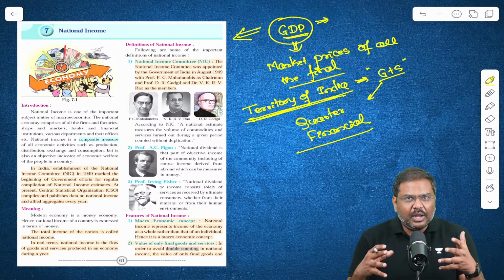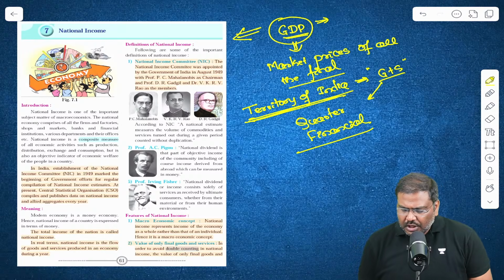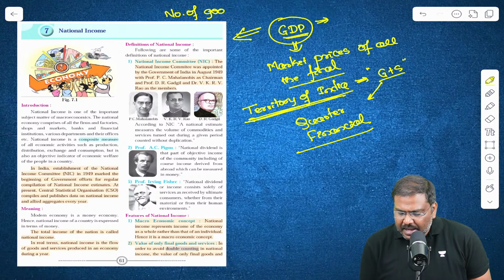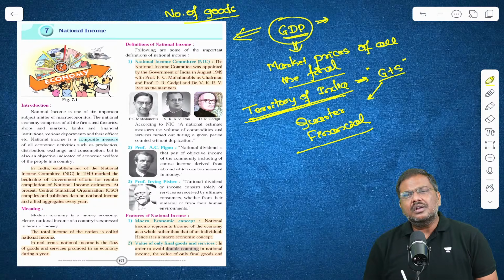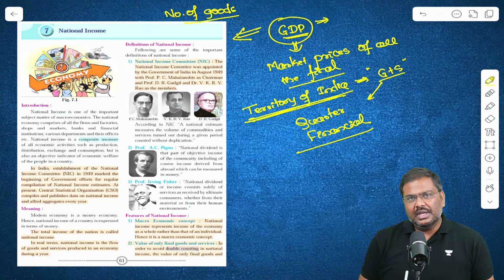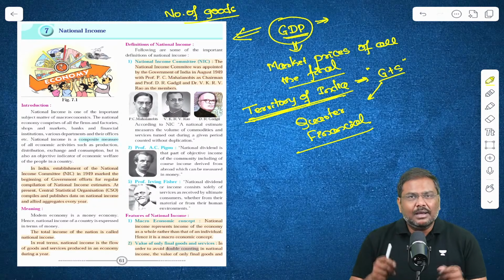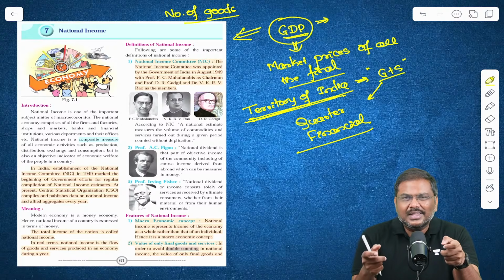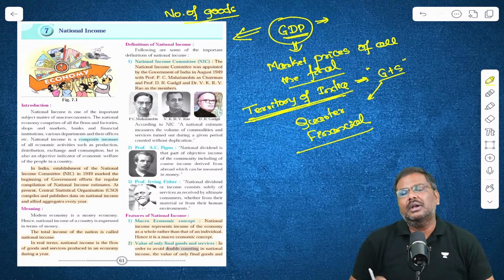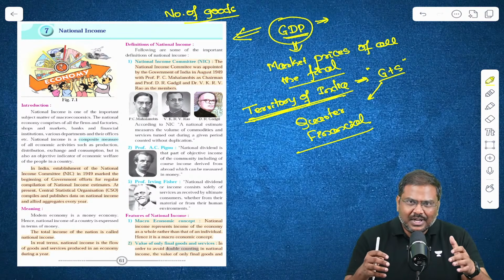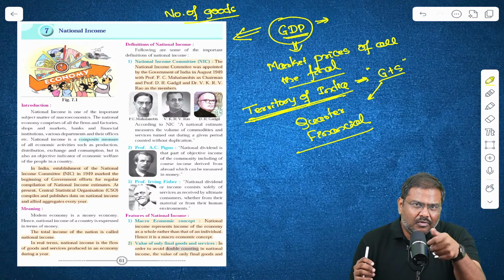Is everybody okay? We can make a comparison using number of goods. Understand this. You can compare the performance of these particular countries using the number of goods. But the problem with the number of goods is from one country to another country, it's not a right parameter. You could have produced, let's say, large quantity of small value goods.